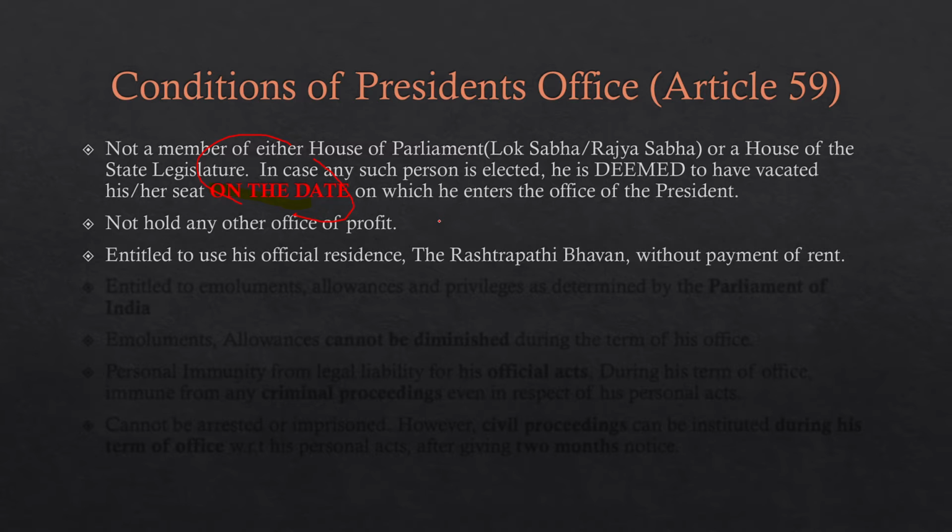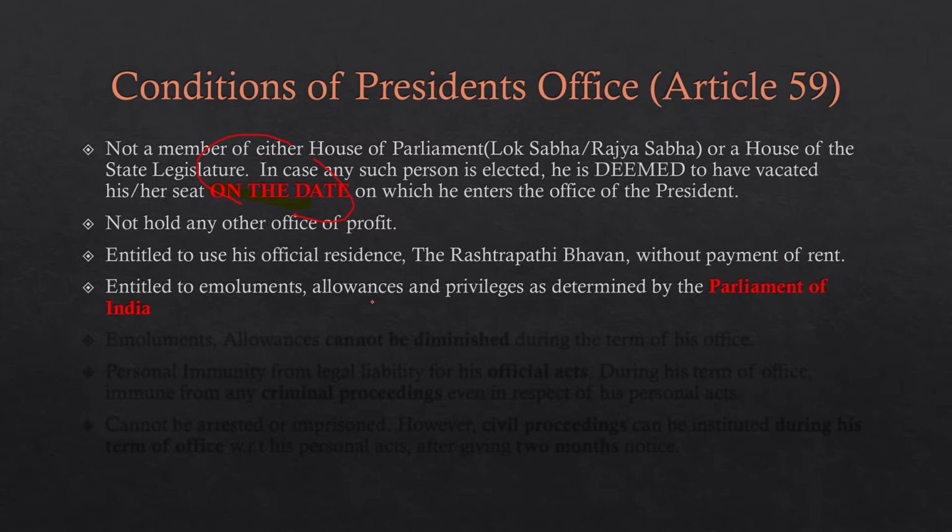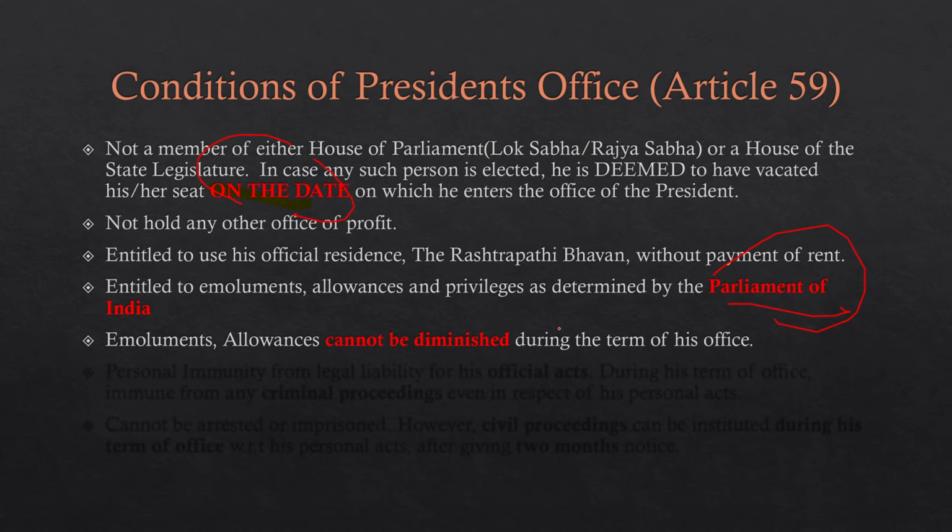He is entitled to free use of his residence, which is the Rashtrapati Bhavan situated in Delhi. Then another point to note is that he is entitled to allowances, privileges, and emoluments, which are determined by the Parliament of India. So this is something that you need to remember, that the emoluments, allowances, and privileges of the president are determined by the Parliament of our country. Then the other point is that the emoluments and allowances cannot be diminished during the term of his office.